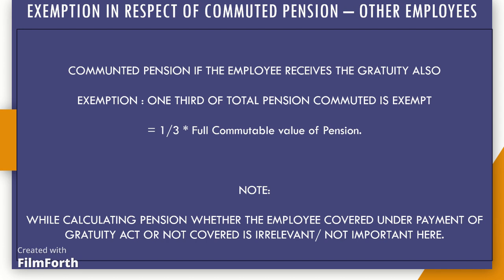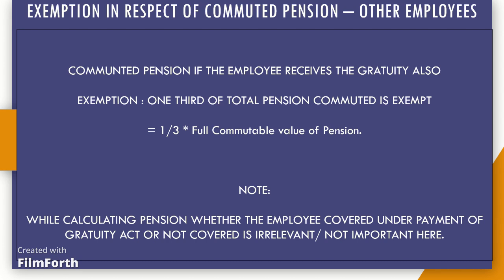Any income by way of pension received by an individual is exempt from income tax if such individual was an employee of central or state government and has been awarded Param Vir Chakra or Maha Vir Chakra or Vir Chakra or such other gallantry award notified by the central government in this behalf.